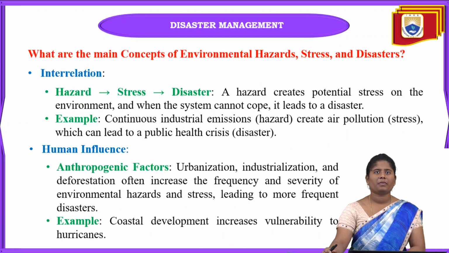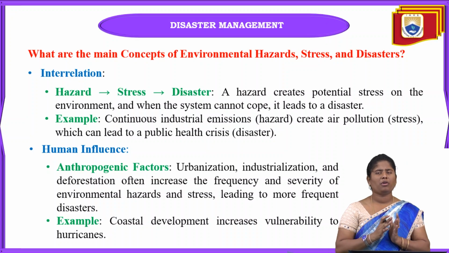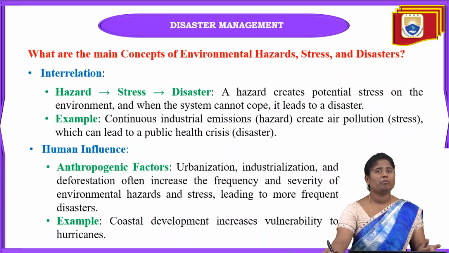Next one is, what are the main concepts of environmental hazards, stress, and disaster? Here mainly interrelation will be there. Because of these hazards, stress, and disasters, there will be interrelation, and due to this interrelation, a hazard creates potential stress towards the environment.